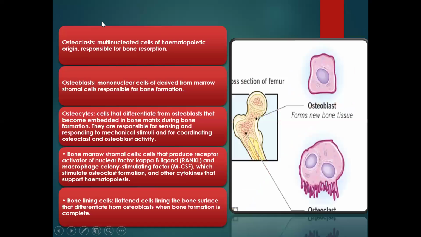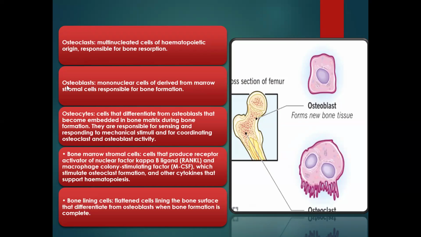Now let's look at cells that are relevant for us to understand what happens in fracture and how fracture heals. That is the major thing we need to get from this particular section. I'll talk about the osteoclasts. Osteoclasts are multinucleated cells of hematopoietic origin. They are responsible for bone resorption. When you say resorption, it means bone dissolving.